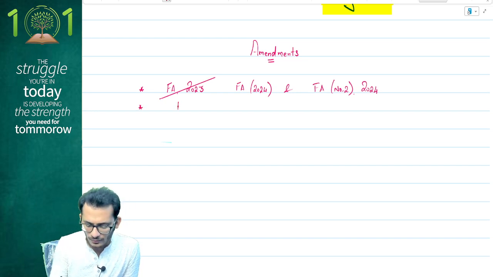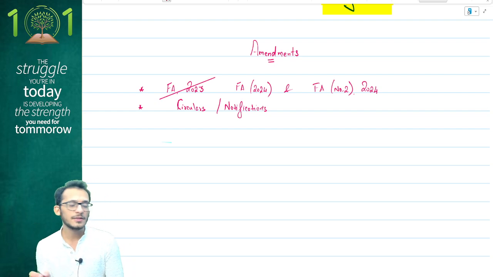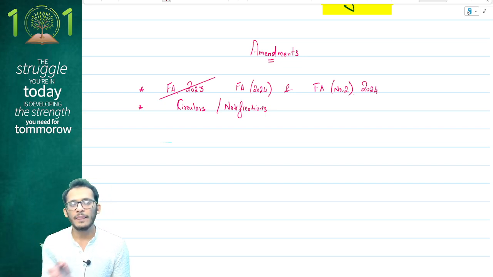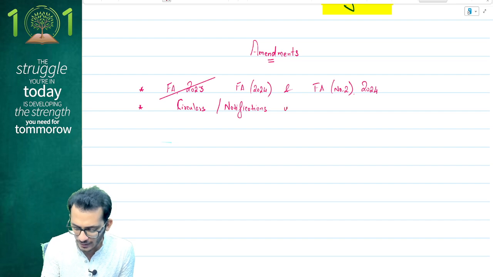Second, all circulars and notifications will also be part of your curriculum, people, for your May 2025. But as per the rules of ICAI, this will stop 6 months before your date of exam, and therefore these amendments are only up to 31st October 2024.